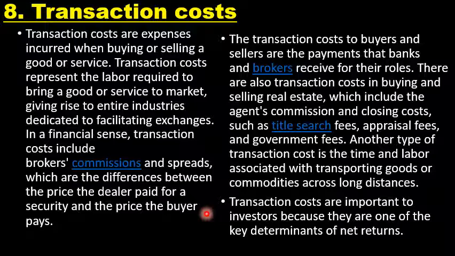So it is there in investment avenues. It differs from avenue to avenue. Where there is zero risk, the cost is also less. In bank, there is no transaction cost. In postal department, no transaction cost. In LIC, no transaction cost. When you go for mutual funds, there is a minimum transaction cost. When you go for real estate, there is a transaction cost. When you go for gold, there is a transaction cost. Or when you go for the stock market, there is a transaction cost. Even in case of gambling, there is a transaction cost. So that is called a transaction cost.